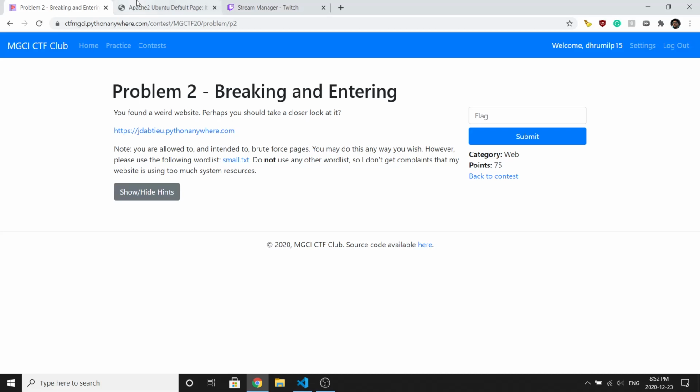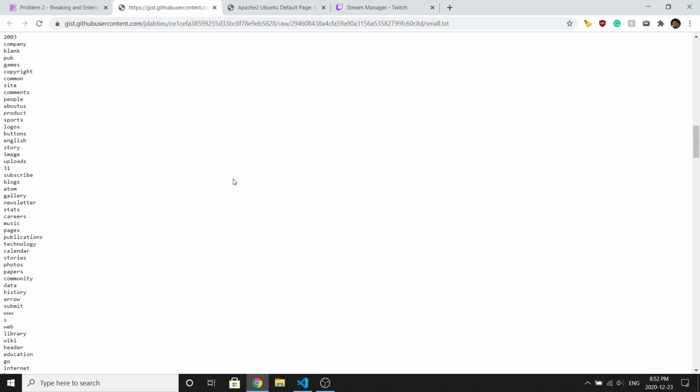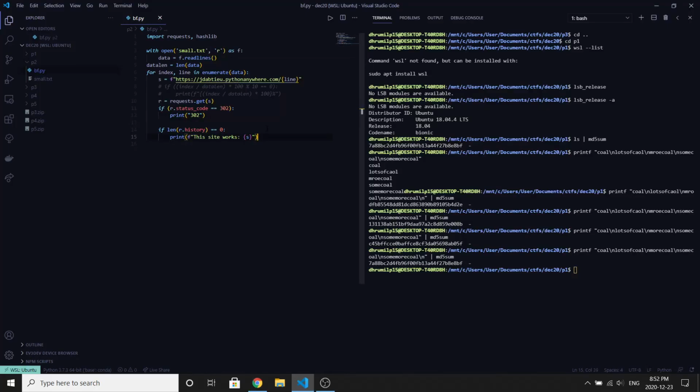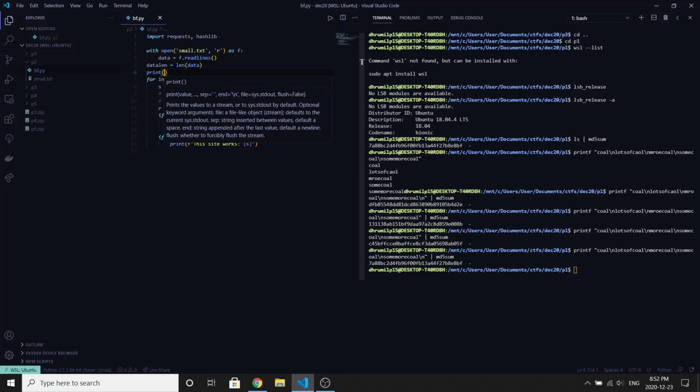Cool. The word list is pretty big, even though it's small.txt. It's a lot of words, and I don't want to try all of them. So that's why I make a computer do it for me. So you just read it, right? Look at the number of words here. I actually don't know how many words are in the list.